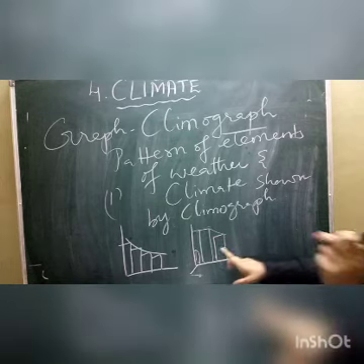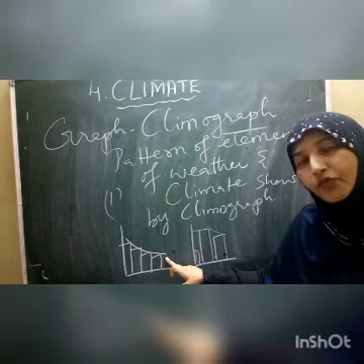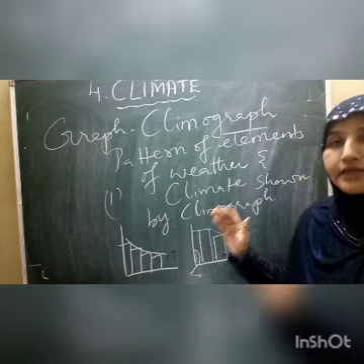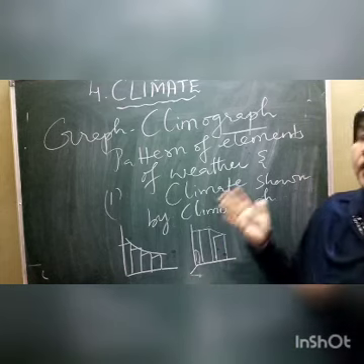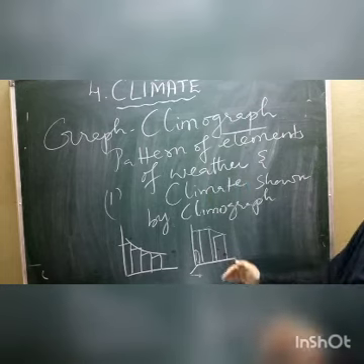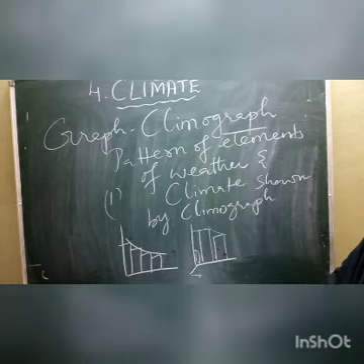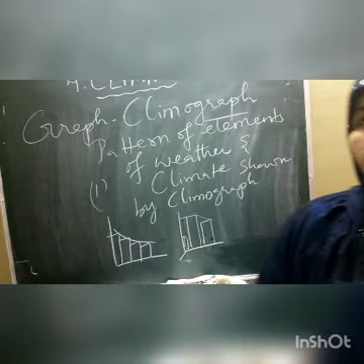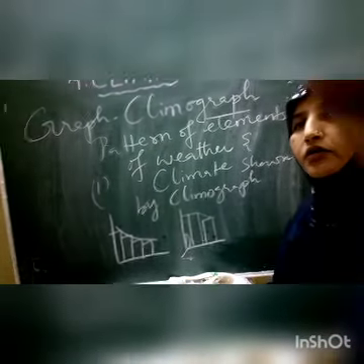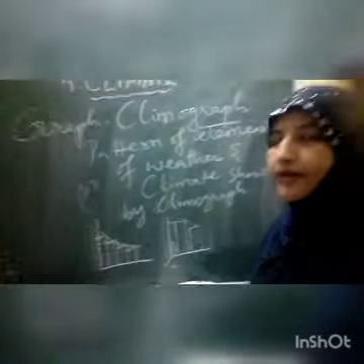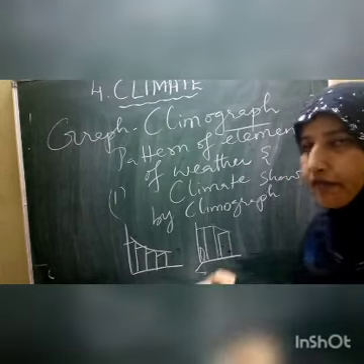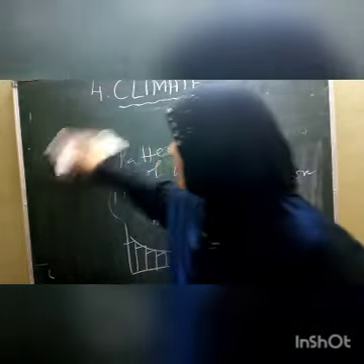So the graph shows the elements. What elements do we discuss? We discuss sunshine, humidity, temperature, rainfall, and others. All these changes are shown by the climograph. When you look at your textbook, children, you can find all about the climograph. In the textbook there are graphs that show all about this climograph.